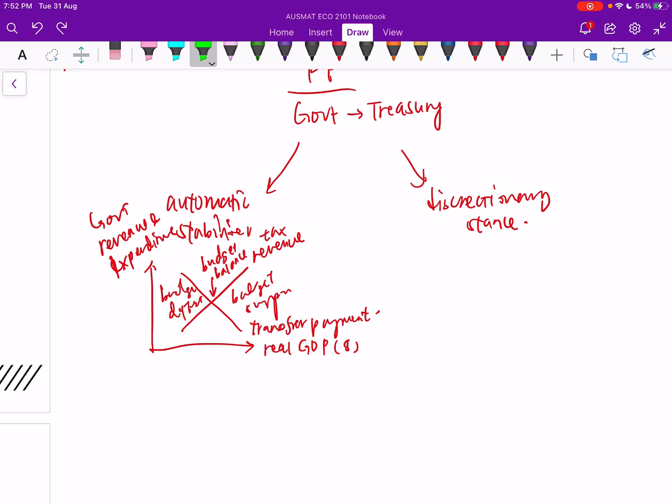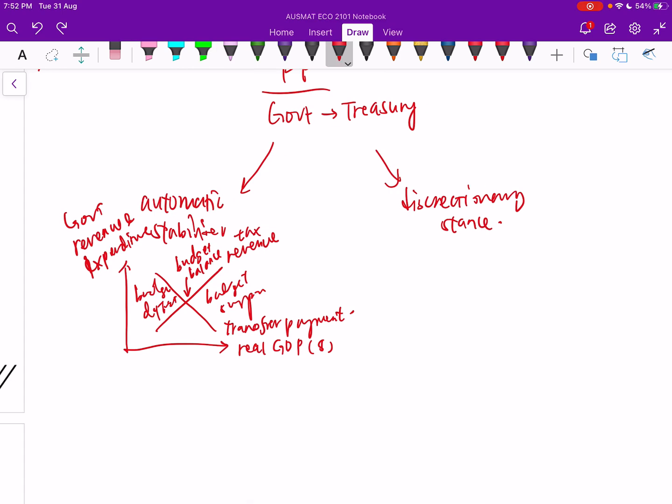And on the right hand side we have budget surplus, so that's when our government is earning more than the transfer payments. That's because in boom time or in expansionary time the economy is earning more, so people can pay higher tax due to their high income, and more people get jobs, so we only left structural and frictional unemployed people. So naturally our cyclical unemployment falls to zero, and therefore our transfer payments become lesser. Now that's automatic stabilizer. And we have discretionary stance or discretionary policy.